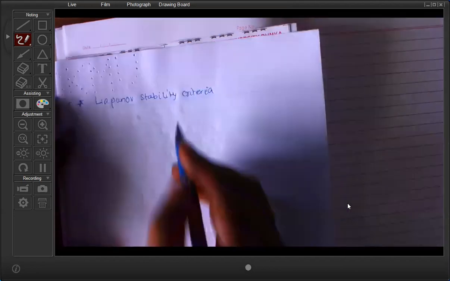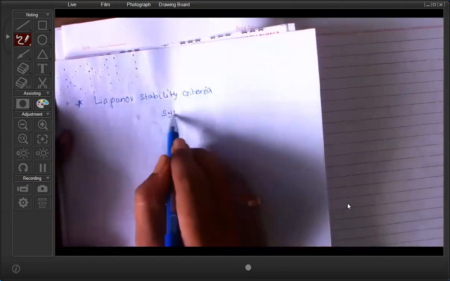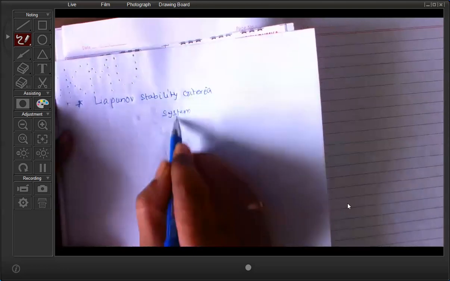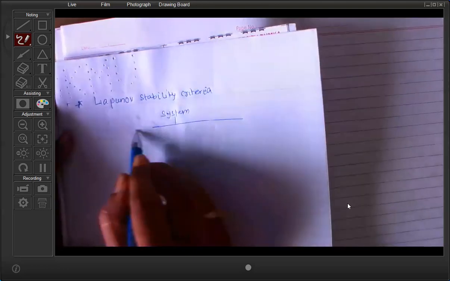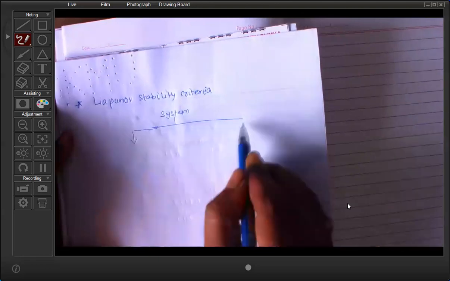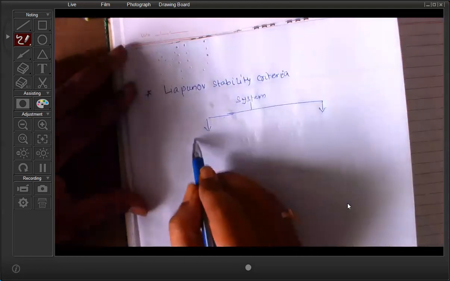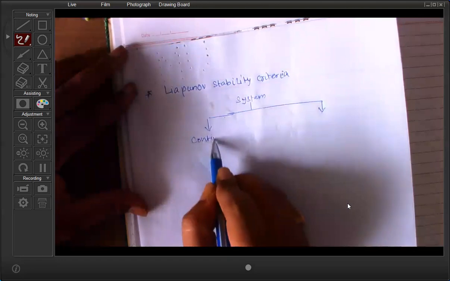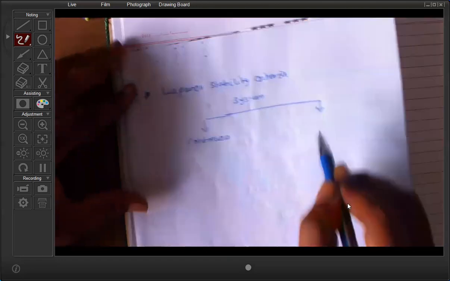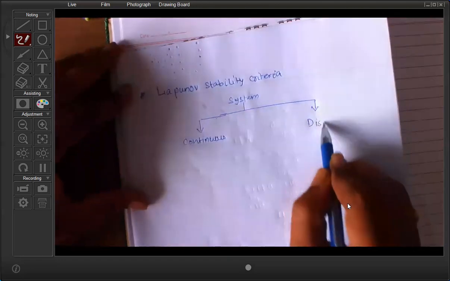So as you know, suppose you have one system. If you recall from the starting of the control system, we have different types of systems: continuous system and discrete system.